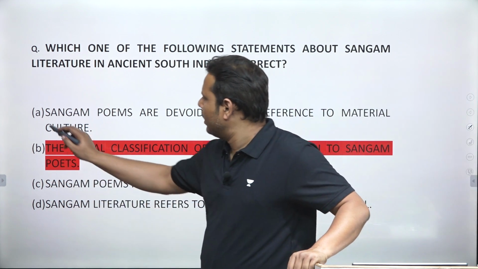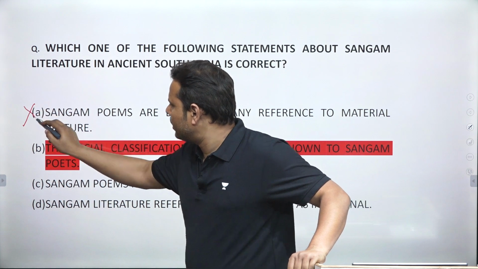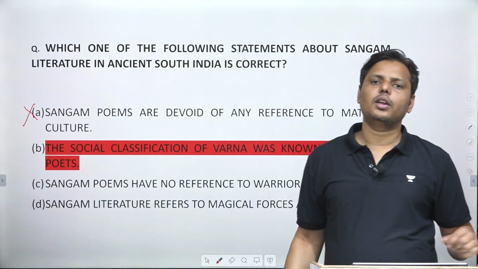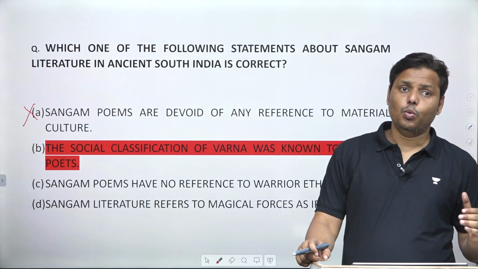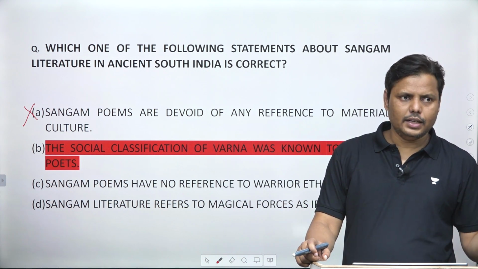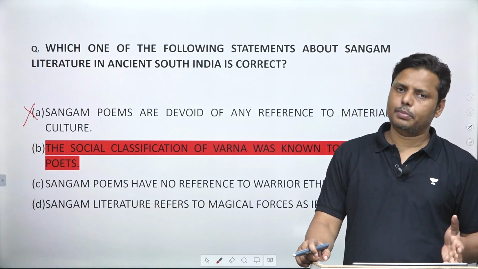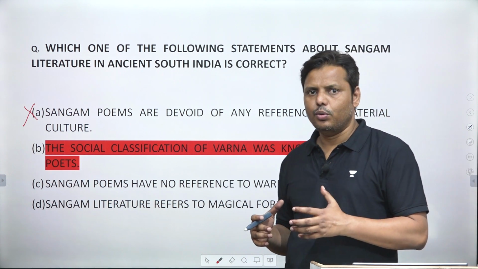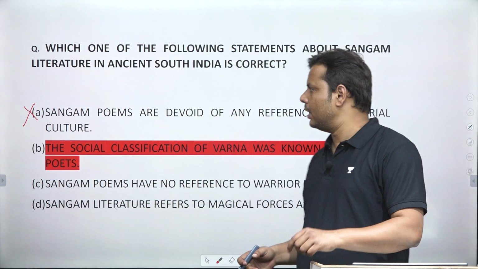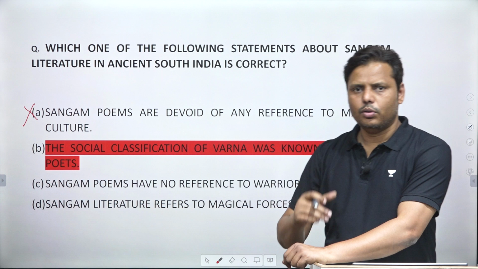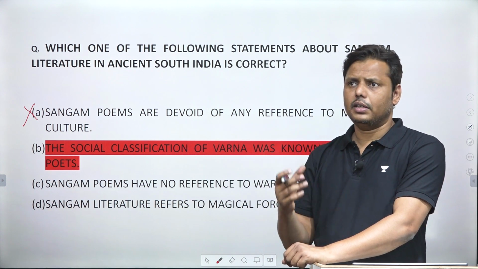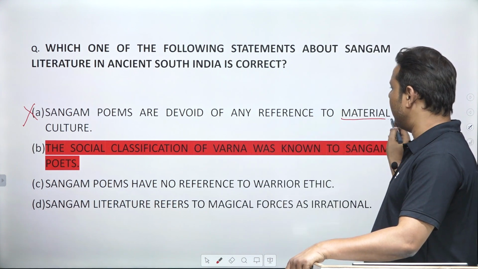because Sangam literature falls in the category of secular literature. Sangam literature is not like the Vedas, which deal only with religious literature. It has dealt with religion, but just as one aspect of the society. It has never tried to give maximum preference to religion as such, and that's the reason why, if it's not dealing with the spiritual life or religion, then it is dealing with the material culture.